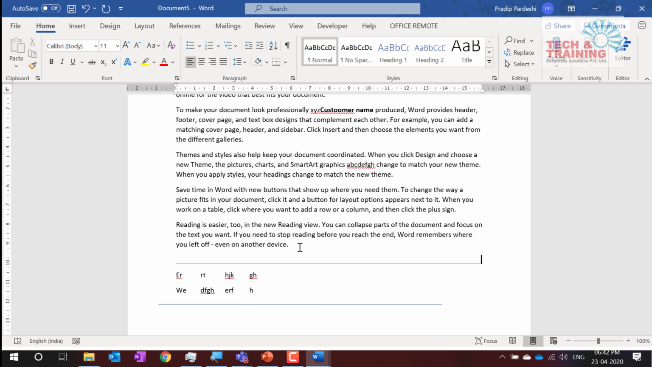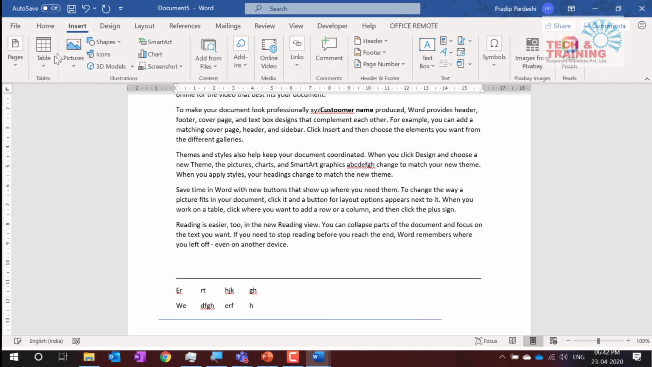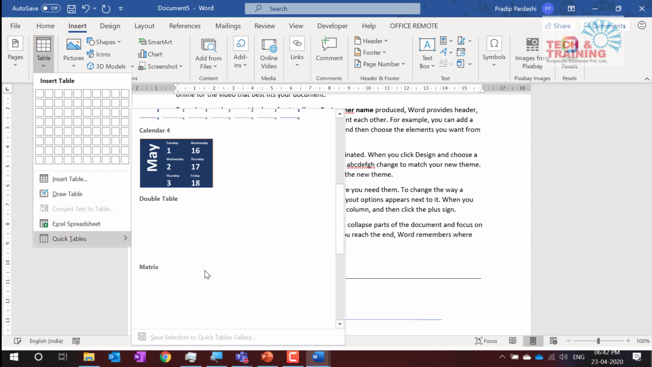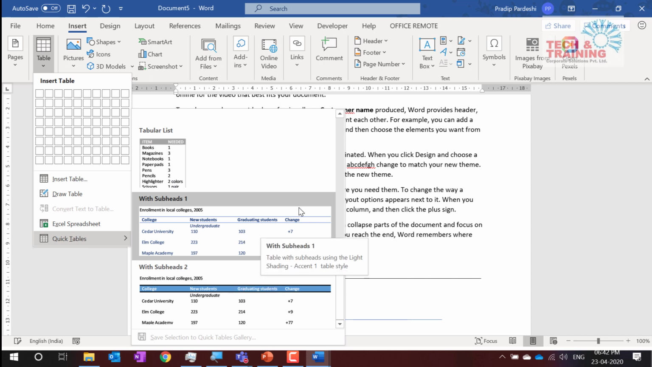Okay, what is a quick table feature? That I did not explain, but let me tell you, the quick table feature automatically gives you some formats which you can explore later. So these are the quick formats of the table that you can easily insert quickly.